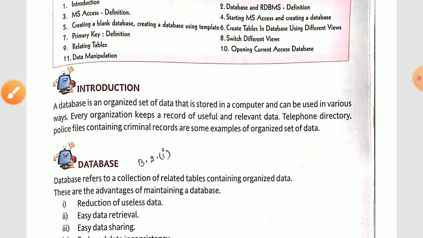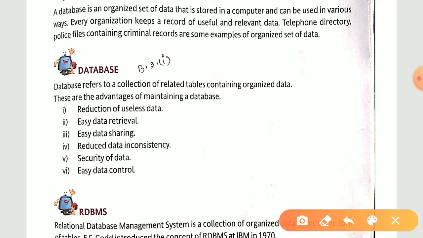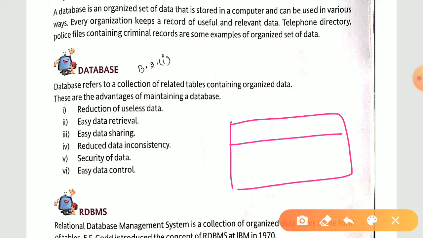Now, why do we need a database? Let's see. Database refers to a collection of related tables containing organized data. Now you already know about tables, as we have studied in our Excel. We have a certain number of rows and a certain number of columns, and that is particularly your table. In that table your data is organized, and that comes under the same thing, database.